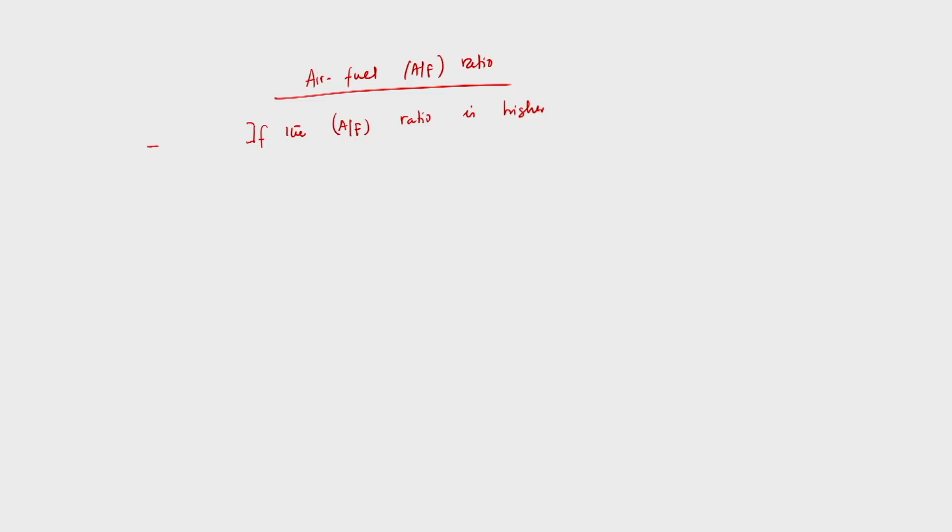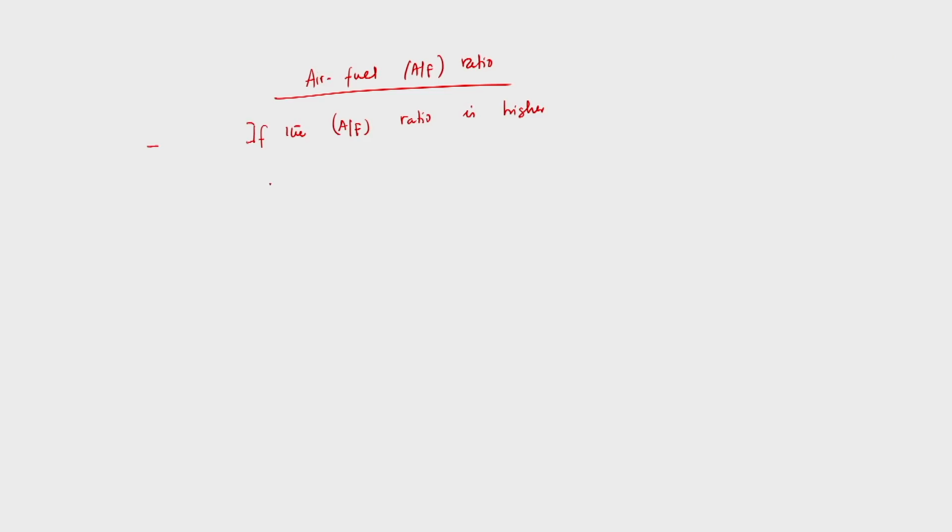We have discussed that we always need to supply a stoichiometric air fuel ratio, that is, chemically correct air fuel ratio. But okay, to prevent the detonation, if we need to increase the main flame speed, we can change the air fuel ratio, but it should again be economic.